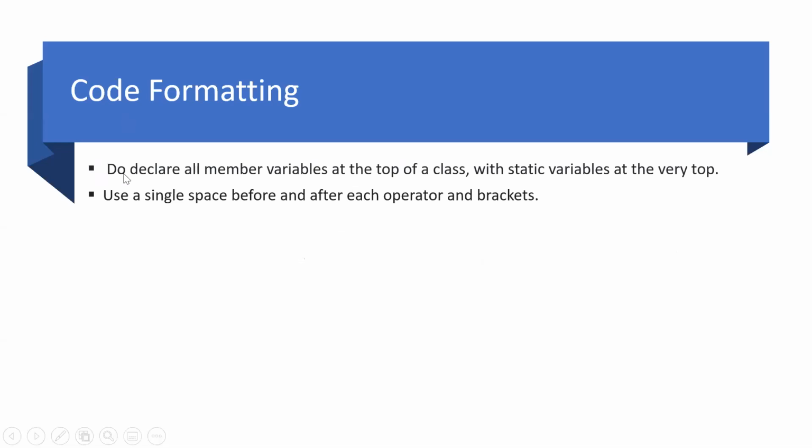This is something we can have a preference for as per the project. This is not something which we must do, but there should be some standards defined by the project itself, which should be shared by all the developers. Use a single space before and after each operator in brackets. If we are not giving that space, you must have seen that it looks clumsy. This is also recommended, and it is also an error in StyleCop.